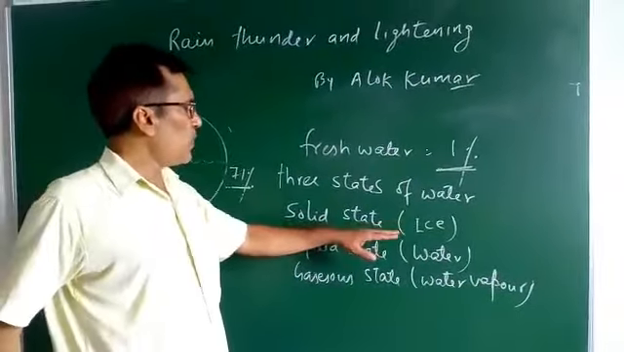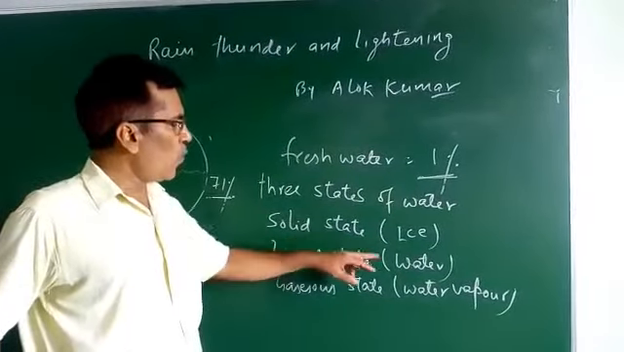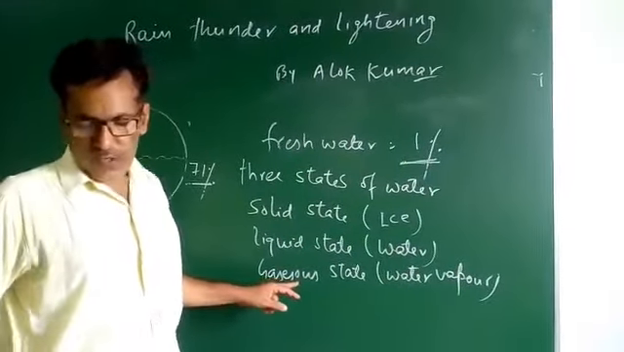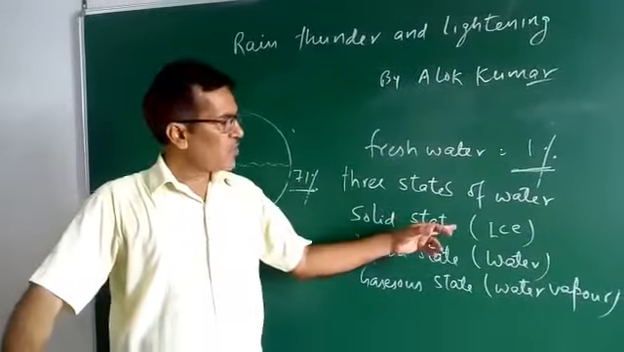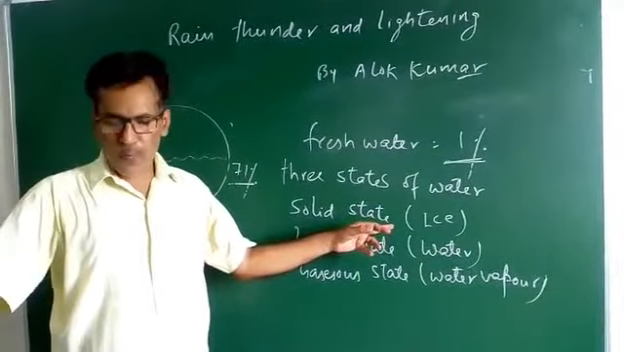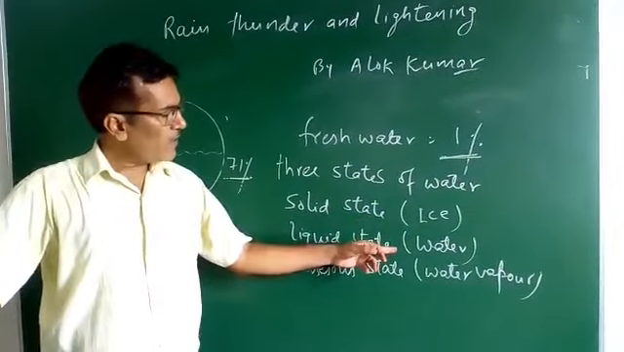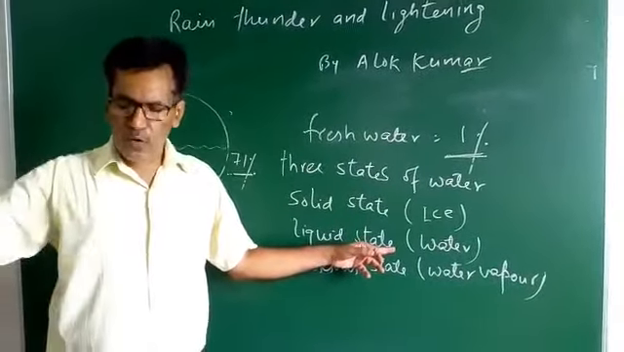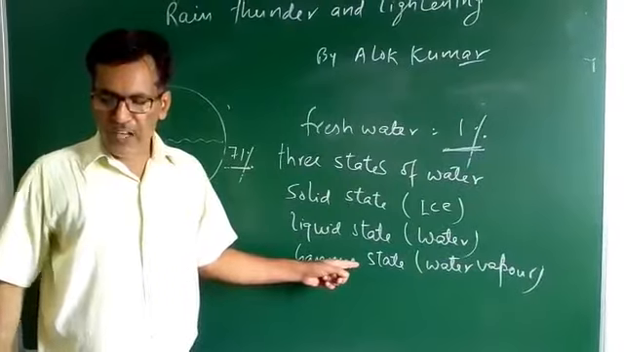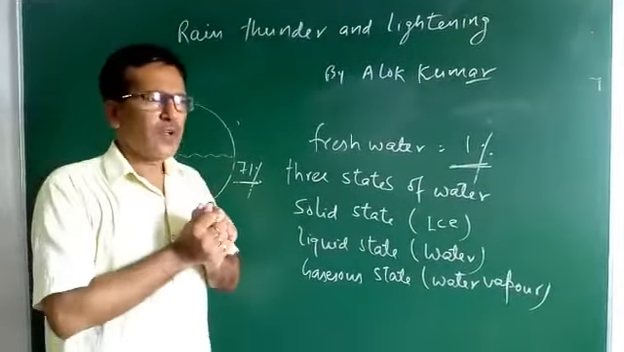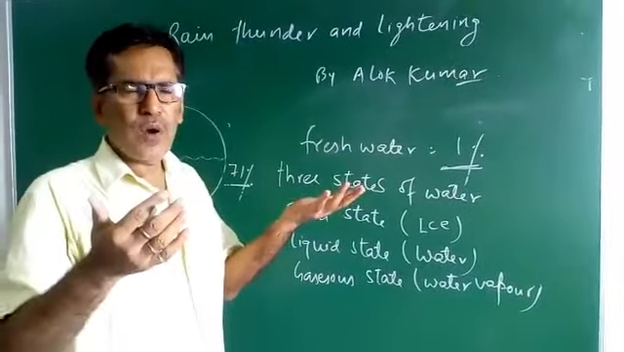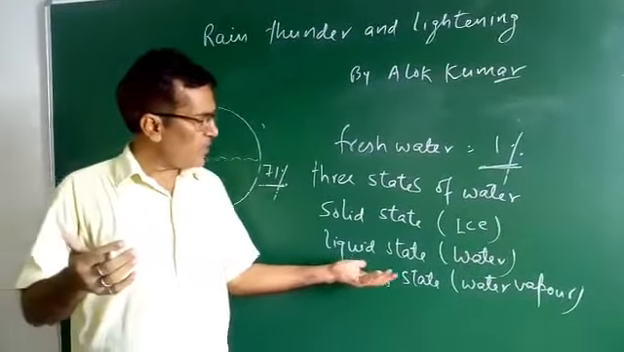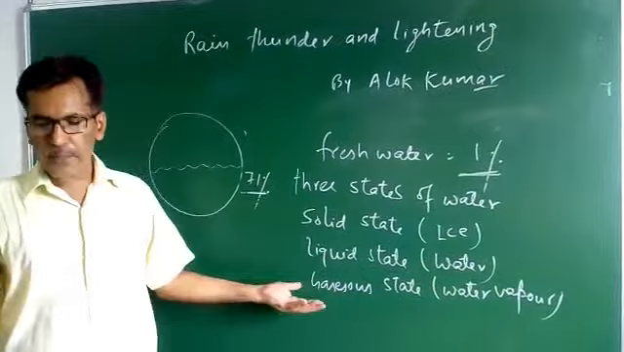Ice is present on the earth in the solid state. Water is present on the earth's surface in the liquid state, while water vapor is present in the gaseous state. Ice is the frozen form of water, while water is a fluid which can flow on the surface of the earth from one level to another. Water vapor is the steam form. When we heat water, it evaporates and is converted into steam, and such a state is called the gaseous state of water.